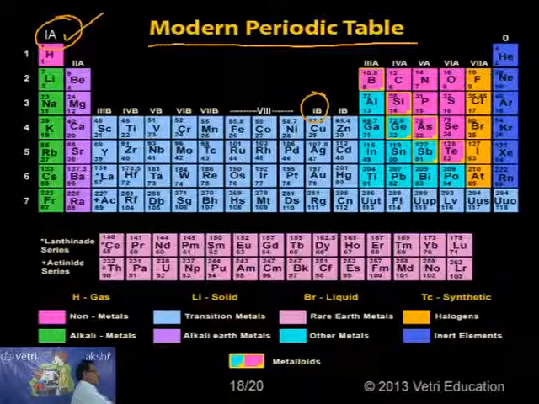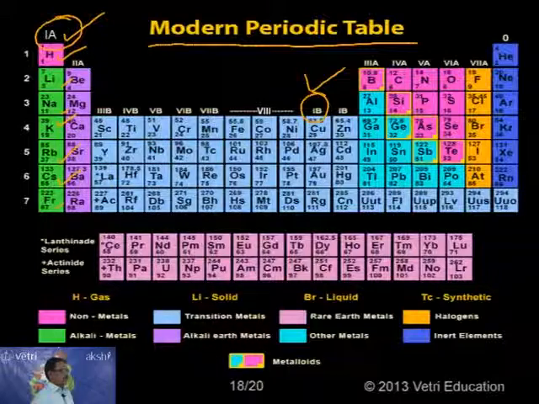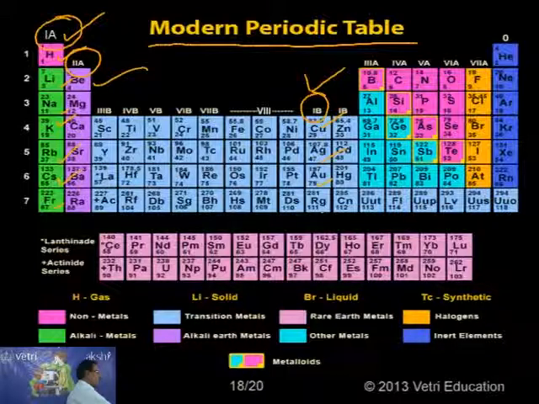In 1A: hydrogen, lithium, sodium, potassium, rubidium, cesium and francium. The same way, in 1B: copper, silver, gold and the other one, atomic number 111, Rg. Now, the same way, you go for 2A, the second group, again two subgroups A and B: beryllium, magnesium, calcium, strontium, barium and radium in 2A.